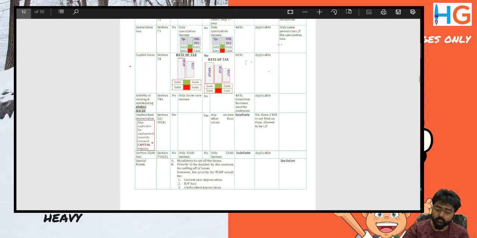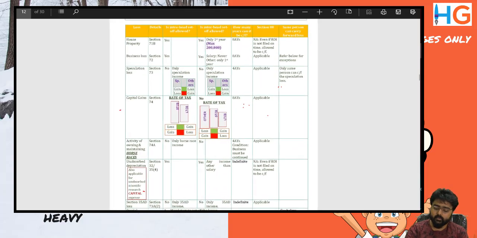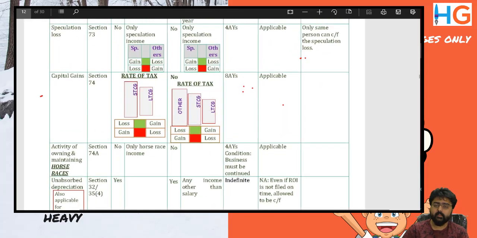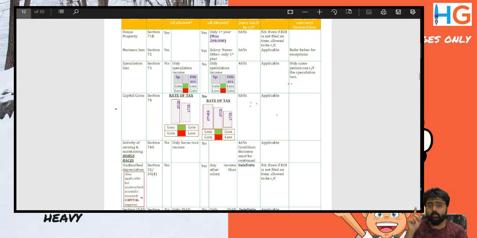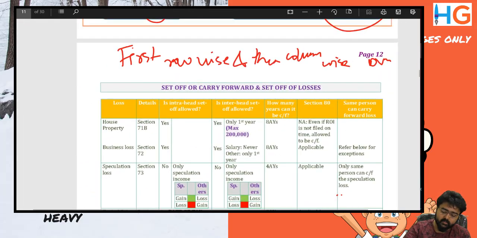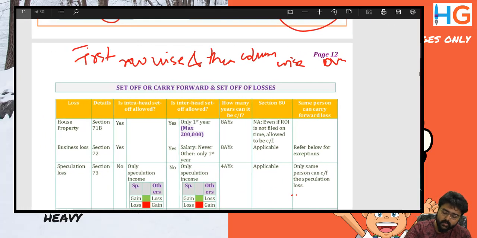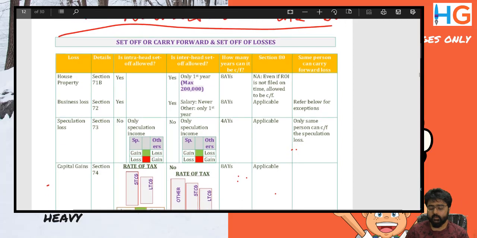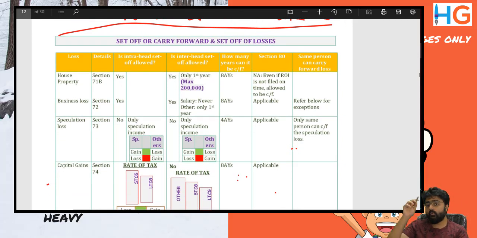So, of course, we are not dealing in detail about set off and carry forward. Most of the points we are discussing. If from the main book you want to write some points down in the calendar book, please write it down. Okay. Now, what did we write here? First, row wise, and then column wise. Now we had gone row wise. Now we'll go column wise to memorize it better.